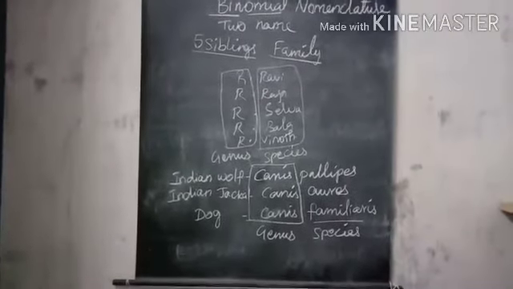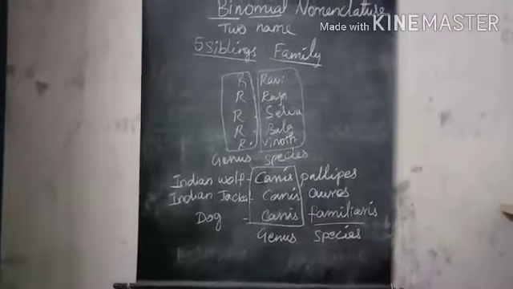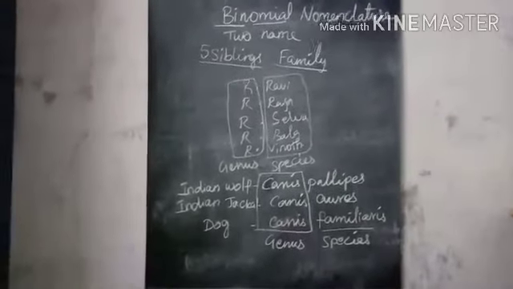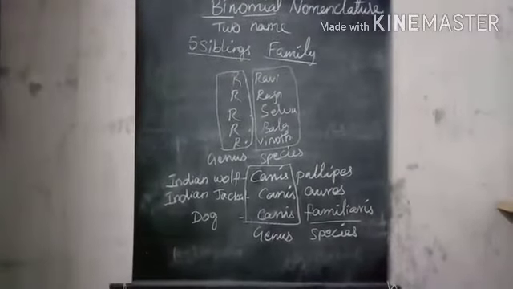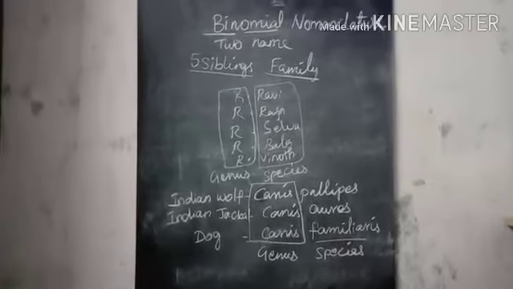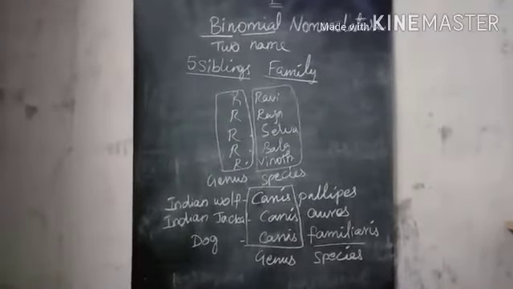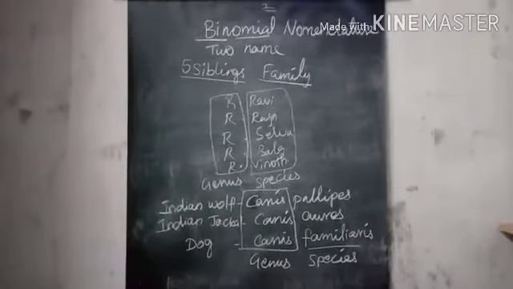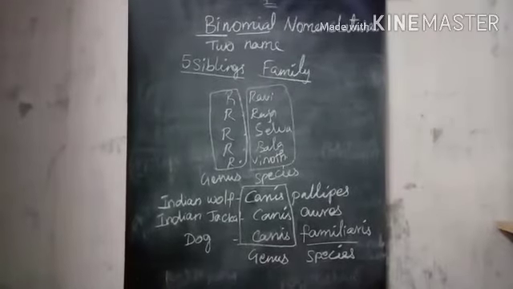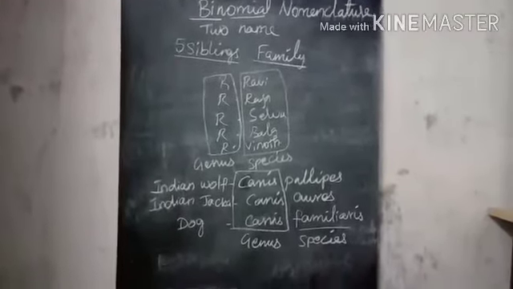The first name is called the genus. The first letter of the genus is written in capital. The second one is the species name, written in small letters. The binomial names of some of the animals are as follows.